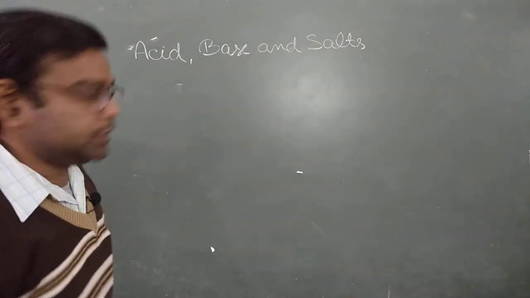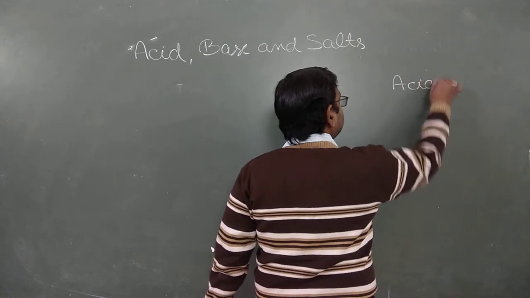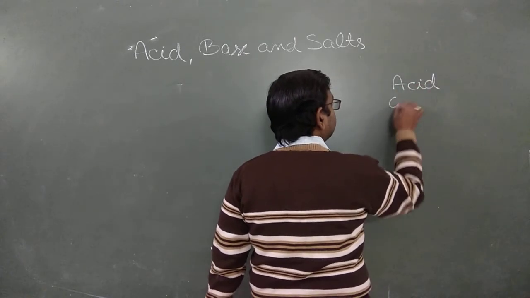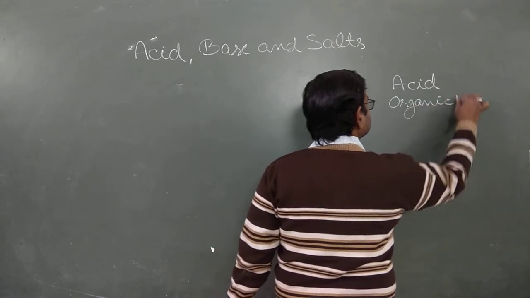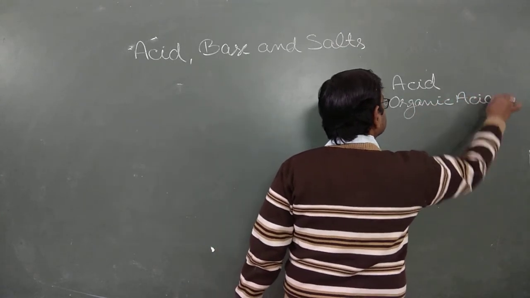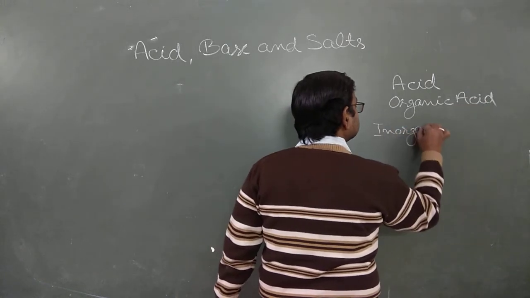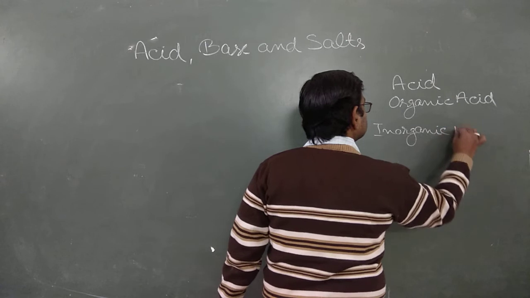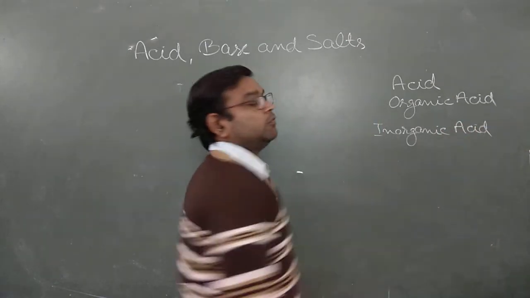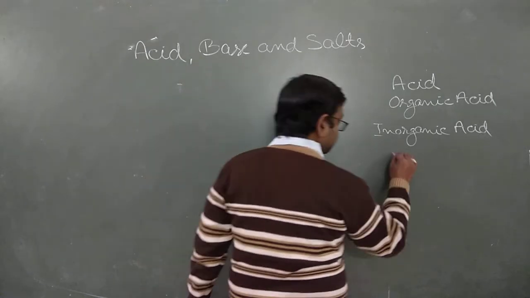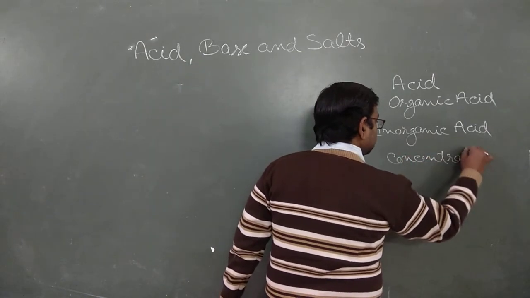We are discussing acids, and acids are of different types. There is the organic acid, then we have inorganic acid, after that we have concentrated acid, a very unique type.